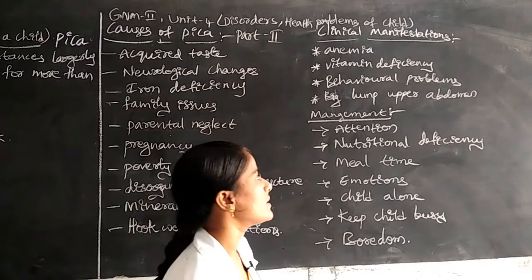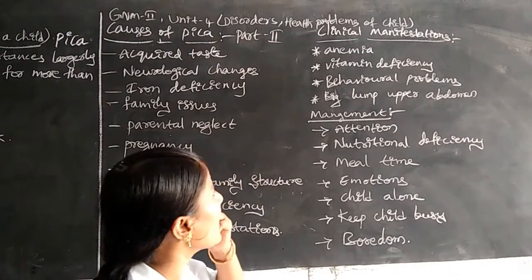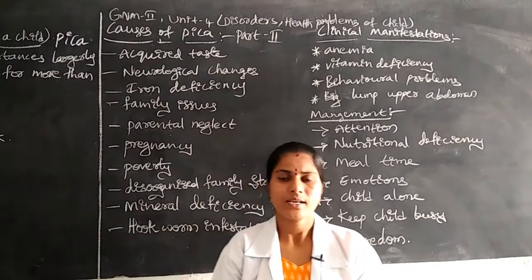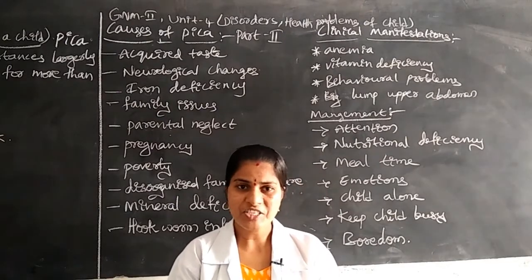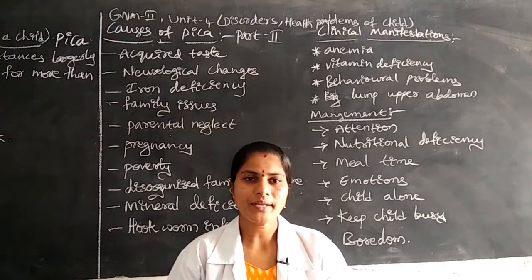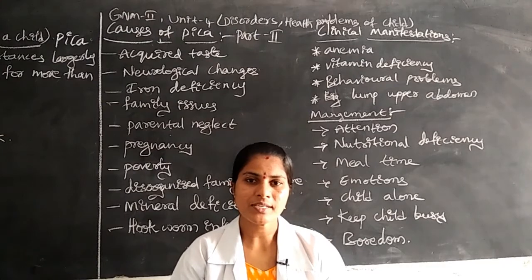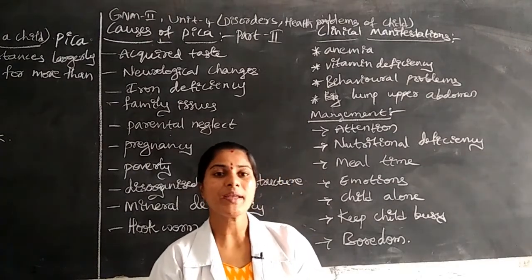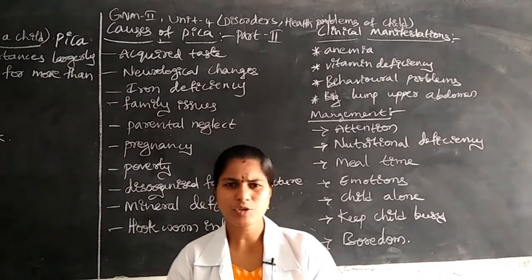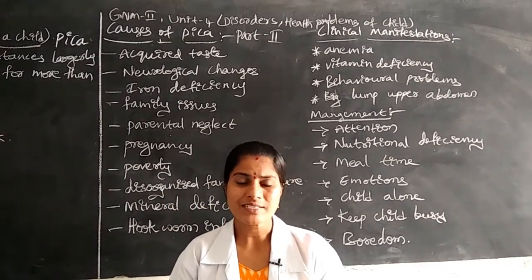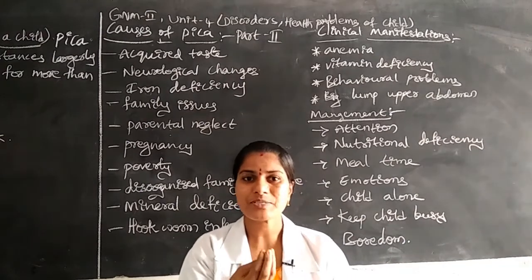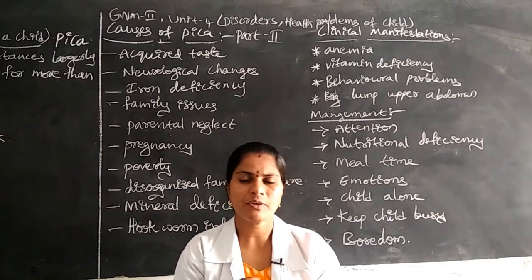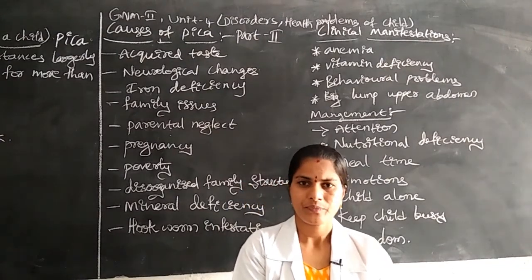Next, another symptom is a big lump in the upper abdomen. When we are doing a physical examination of the child's abdomen, especially the upper abdominal region, in the stomach we assess this type of big lump. Why? Because the food is not digested. Once the child takes glass pieces, small pieces of glass, the glass is not digested, and it will be stored like a tumor.